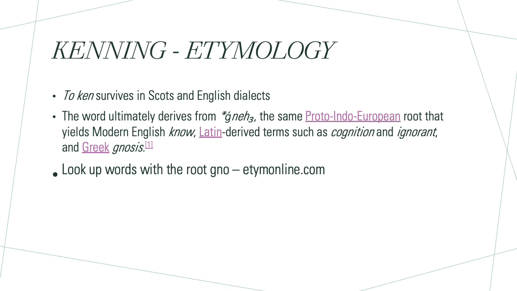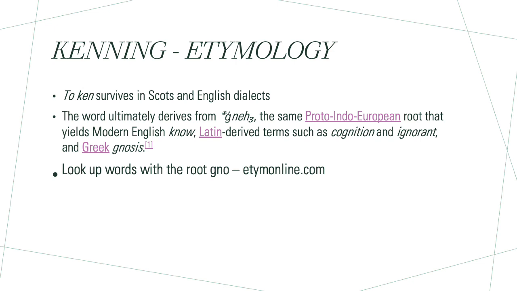It's also where we get Latin-derived terms such as cognition and ignorant. See, the Greek gnosis as well. So that's where we've carried on the gn part. Now your job is to look up words with the root gno. So what you need to do is go to etymonline.com, and then type in either the word know, so K-N-O-W, or type in the word kenning, and read through carefully, and you will find that root.